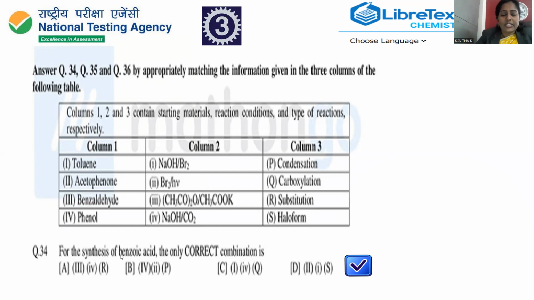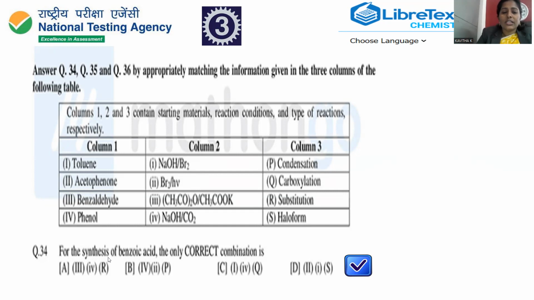For the synthesis of benzoic acid, the only correct combination is: here you can notice the starting material, this is the reagent, and this is the process you are applying. So three columns are provided. Column 1 gives the starting material, column 2 the different reagents, and column 3 the path in which the reaction will proceed, right?